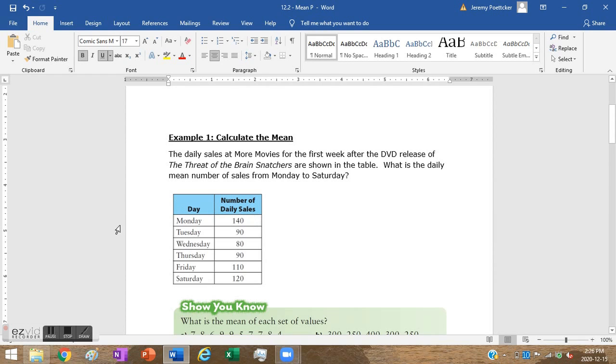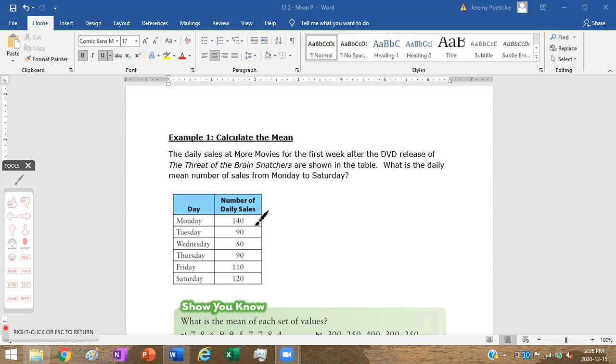So we look at this and we say, okay, to find the mean, what we're actually going to do is we take each of these numbers, 140, 90, 80, 90, 110, and 120. Unless we're being asked to find the mean, the median, and the mode, we do not have to arrange them in order from smallest to biggest. But what we do have to do with these numbers is add them up. Then after we add them up, 140 plus 90 plus 80 plus 90 plus 110 plus 120, we divide by the number of numbers.